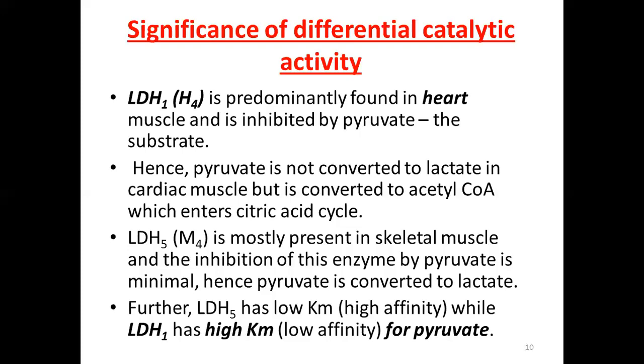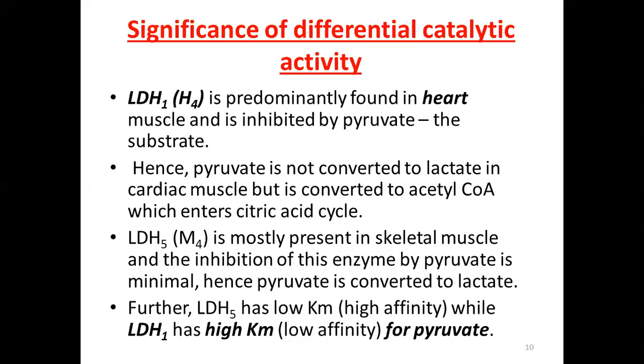Whereas LDH5, which consists of all four units as M and is therefore represented as M4, is mostly present in the skeletal muscle, and its inhibition by pyruvate is minimal.